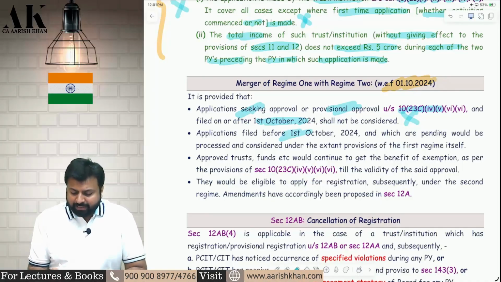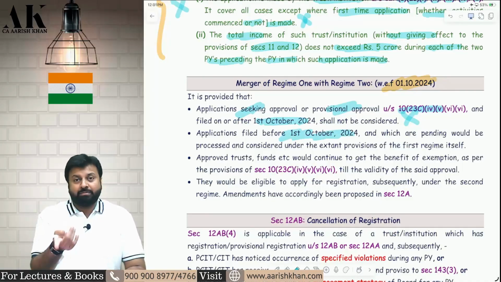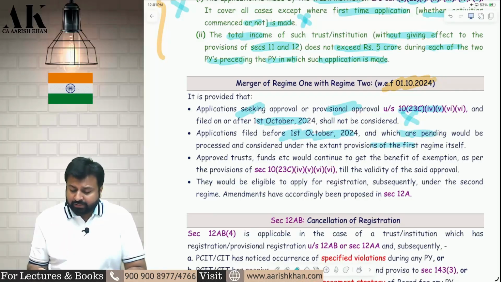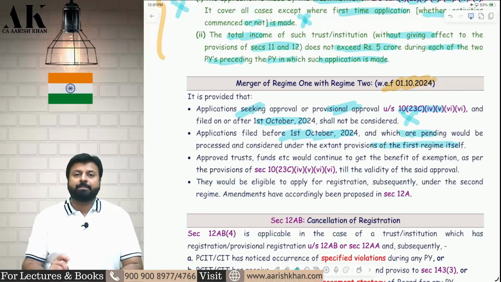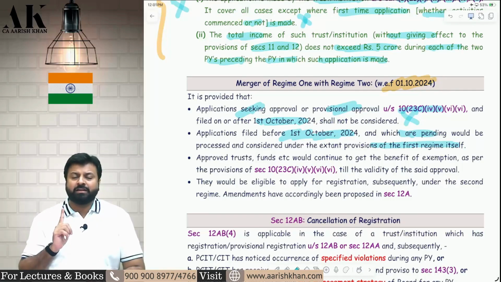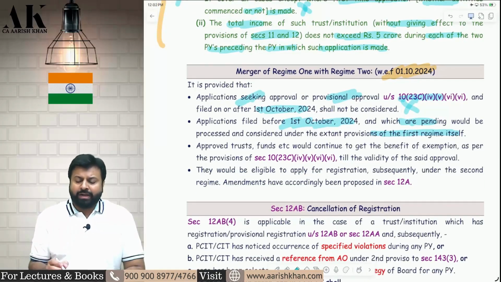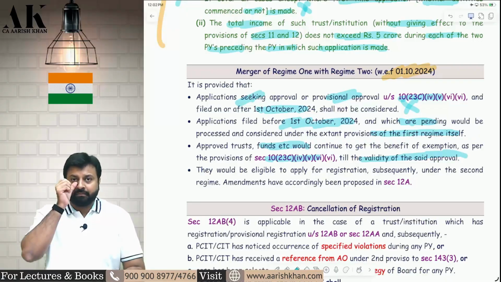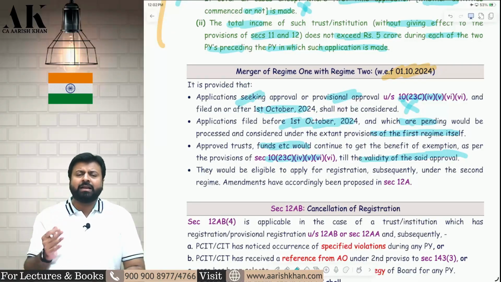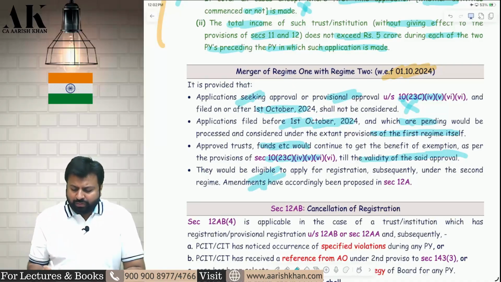Sir, what if I made an application before that? If you made an application before 1st October 2024, then you will be granted registration under the first regime only. So all those who have made an application till 30th September will be granted registration under regime 1, 1023C only. So will I continue to get the benefits? Yes, you will continue to get the benefits till the validity of the approval. Suppose approval is valid for 5 years, so for 5 years you can claim 1023C. After that you have to come under 12A only.